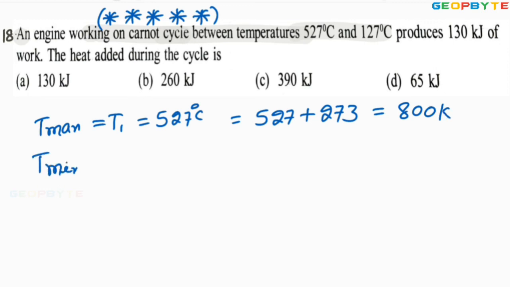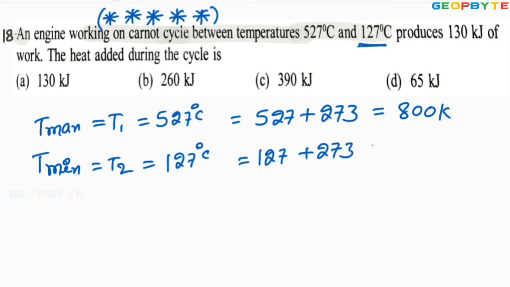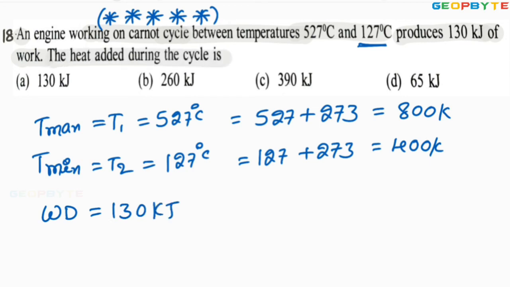The minimum temperature, T2, is given as 127 degrees Celsius, 127 plus 273, equal to 400 Kelvin. It produces 130 kilojoules of work. The work done by the engine is 130 kilojoules.